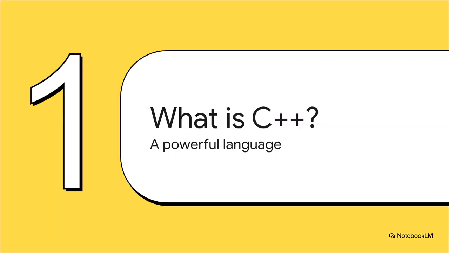So first things first, what exactly is C++? Well, in a nutshell, it's what's known as a general-purpose language. It's famous for its performance, its efficiency, and the fine-grained control it gives you over the computer's memory and resources. It's a direct descendant of the legendary C language, but it's packed with a whole lot more features.